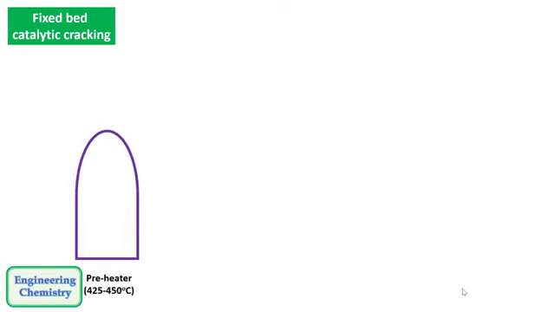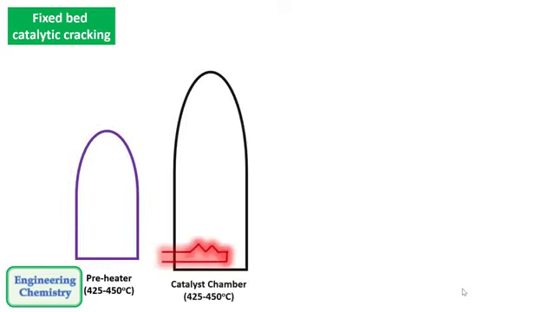In this process, first there is a preheater, then second there is a catalyst chamber which consists of fixed beds of catalyst one above the other. Here the catalyst is in the form of fine granules and there are fixed beds, therefore the name fixed bed catalytic cracking.